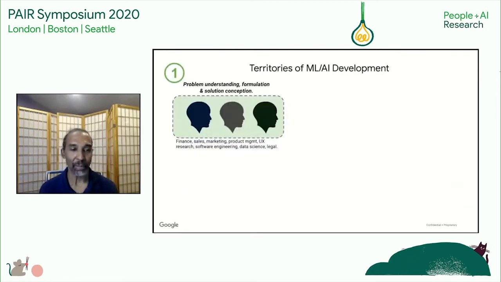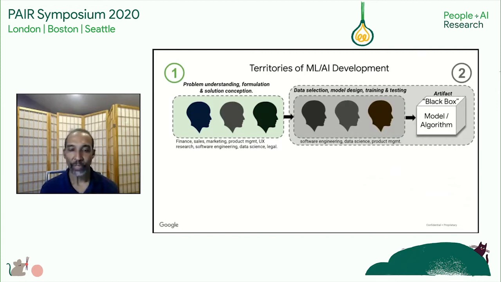Now, problem formulation happens within what we're calling Territory 1. And within Territory 1, finance, sales, marketing, and product management people are making critical decisions about which problems to focus on, what the key factors of those problems are, and who the impacted stakeholders are. Decisions made in Territory 1 can have a significant impact on decisions made in Territory 2. In Territory 2, you have software engineers and data scientists making critical decisions about data selection, model design, and training and testing. Territory 2 actually creates the main artifact we talk about in AI, which is the model or algorithm.